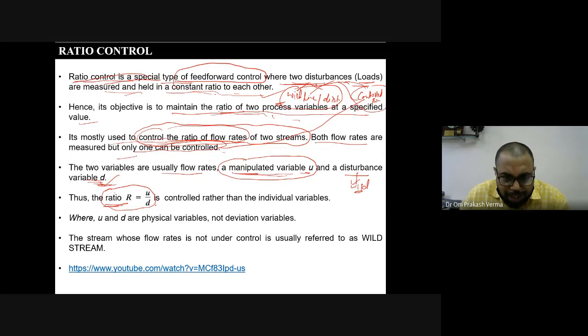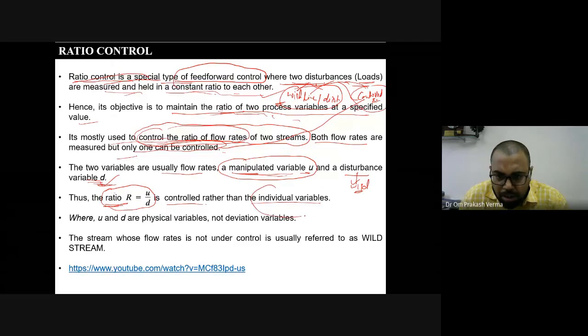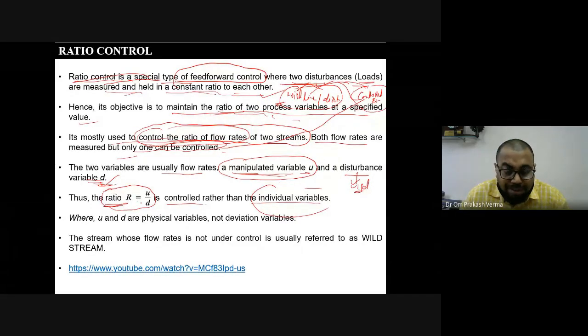So this will provide the ratio which we are going to control, rather than each one. We are not going to control the individual variables. We are going to control the ratio of two streams, that is U and D, right? Remember, U and D are the physical variables, that is the flow of U, the controlled stream, and D is representing the wild stream. So this is not a deviation variable.